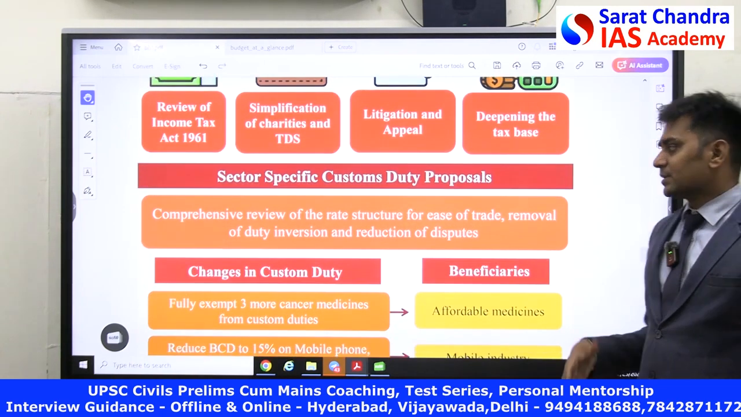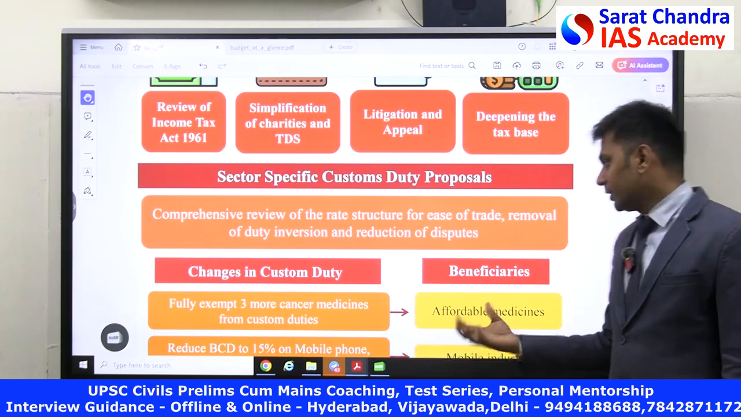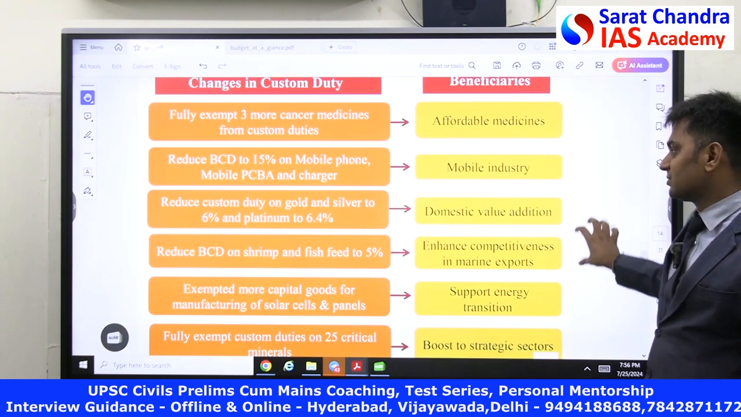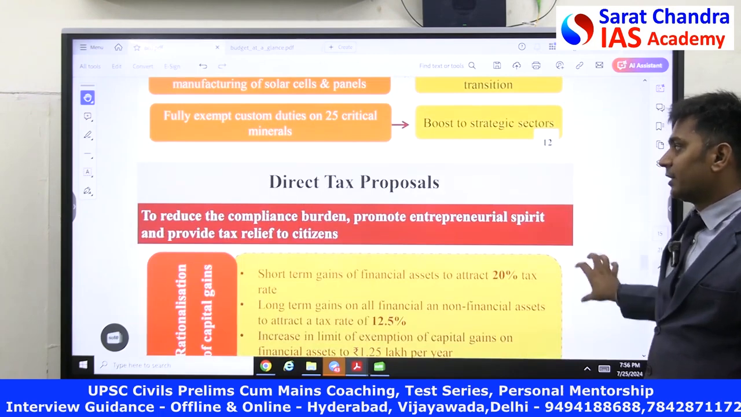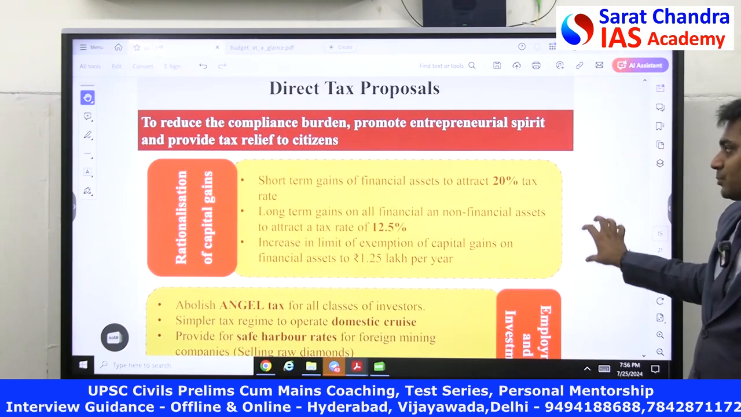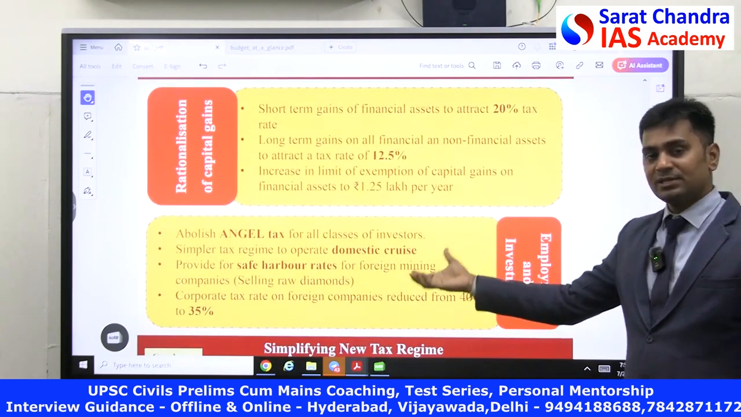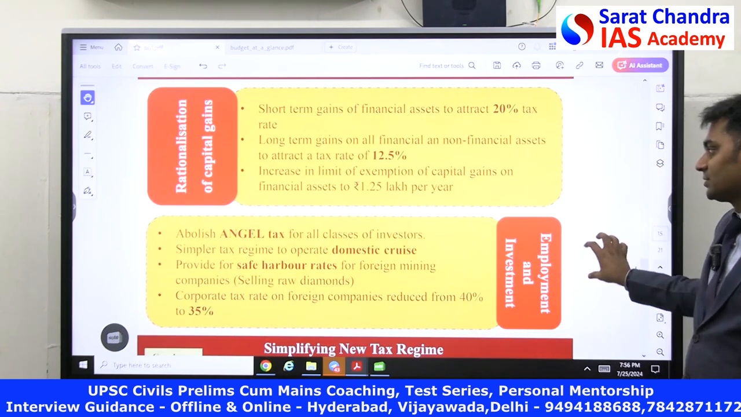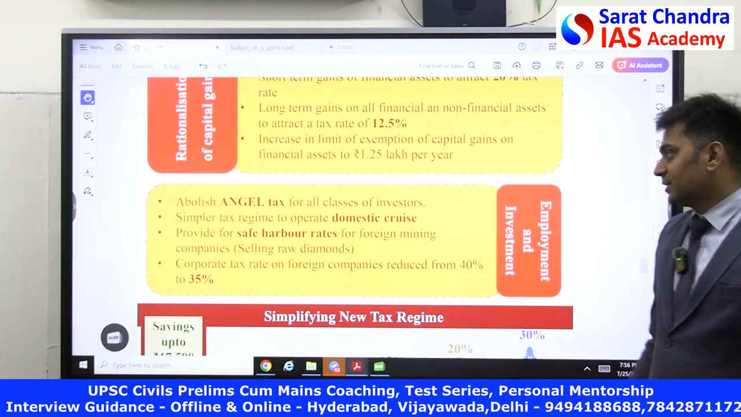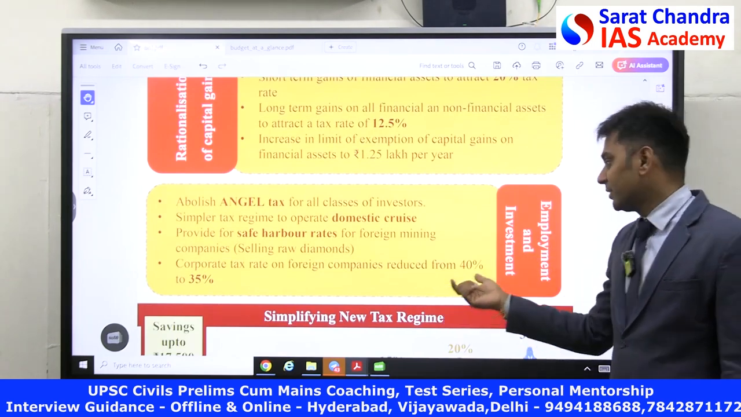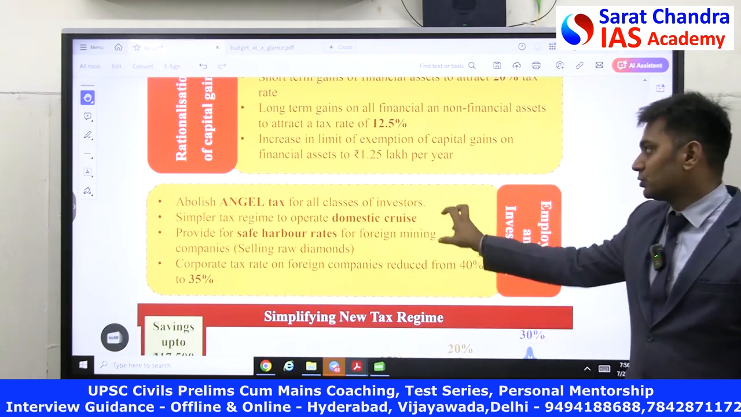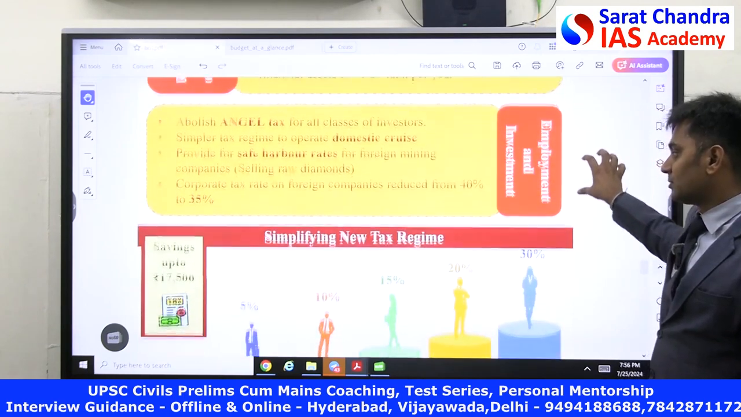And then there have been some changes in the customs duty. This is not that important unless you are a chartered accountant. They have given some tax exemptions. This is not that important for us. Next, direct tax proposals. What they did for direct tax proposals is particularly the angel tax, that is important. They have abolished this angel tax for all classes of investors. This is extremely important. Corporate tax on foreign companies has been reduced from 40% to 35%. This is another thing that you have to understand. So two things are extremely important here.